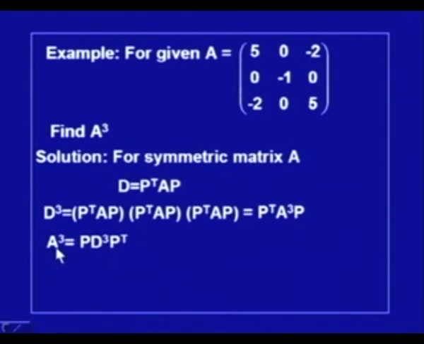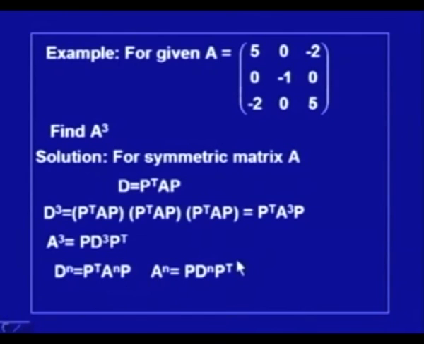Calculating A cube simply means calculating the diagonal and then making this product, and you can in fact generalize this result: D raised to power n is P transpose A raised to power n P. That means you can get any power of A, and this can be given as A raised to power n is equal to P D raised to power n P transpose. You simply multiply by P and P transpose, this is pre-multiplication, this is post-multiplication, and you can get the product.